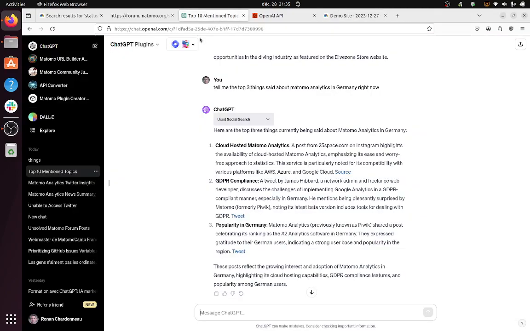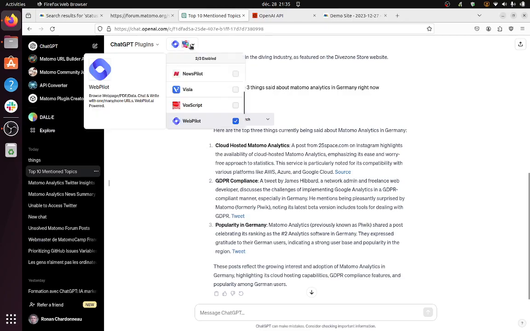On the other hand, in ChatGPT, you get what we call plugins. You get the web pilot in order to reach some URL, and you get some other plugins as well. The one I'm choosing over here is named Social Search.